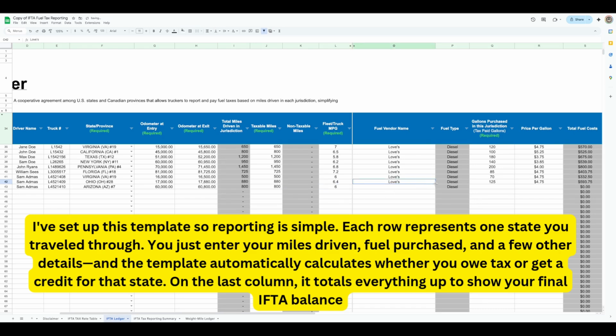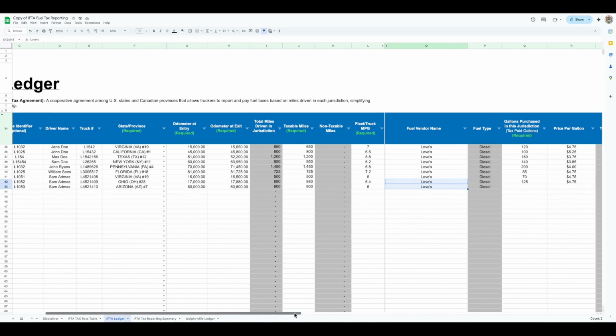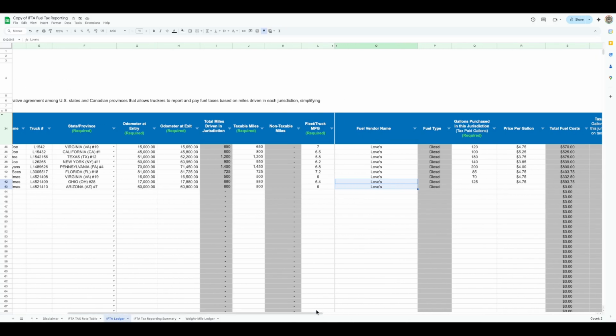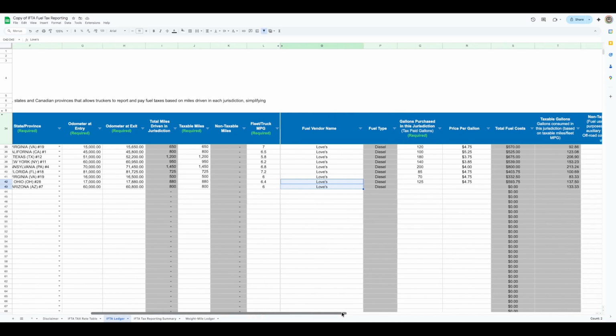And you can put the fuel vendor name you want, and this is always diesel because this template can only work for diesel at the moment. I didn't want to add all the other fuel because there are other IFTA fuel taxes, but most drivers only file for diesel because that's what the truck uses the most, right? But if you need IFTA for other types of fuel, feel free to reach out to me and I can customize it for you. But right now, as the template's being sold, it just works for diesel, all right?